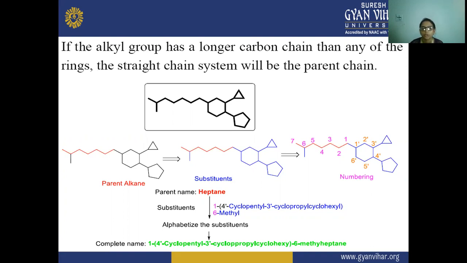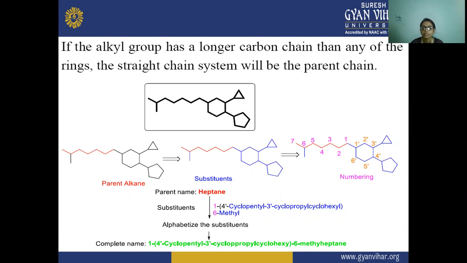So here, if this is the molecule, in this molecule we can see that this is the parent alkane. 1, 2, 3, 4, 5, 6, 7. So this is the parent alkane shown with the red color, and the substituent is shown with the blue color, and after that we are naming it. The parent is the longer carbon chain.